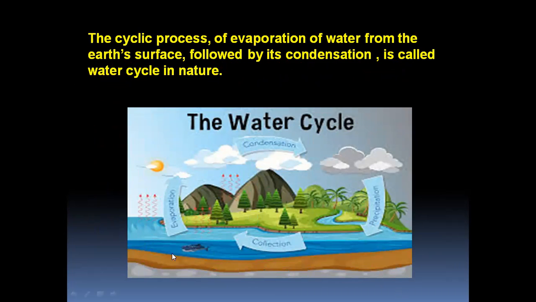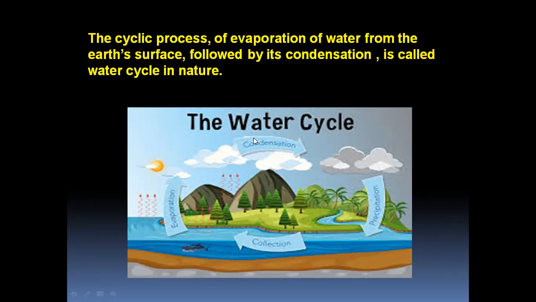You can see this picture, children. You all have to practice this picture. So, here you can see from the sea, due to the heat of the sun, the water gets evaporated, the evaporation process. This evaporation process, what will happen? The water will change into water vapor and it will form clouds.